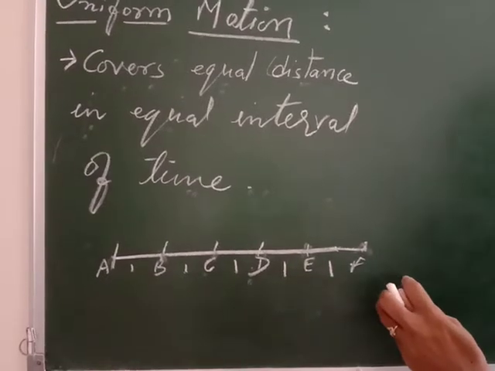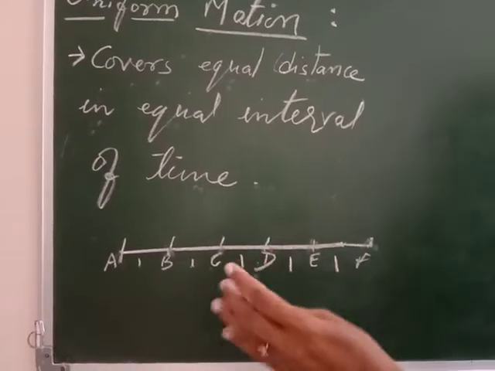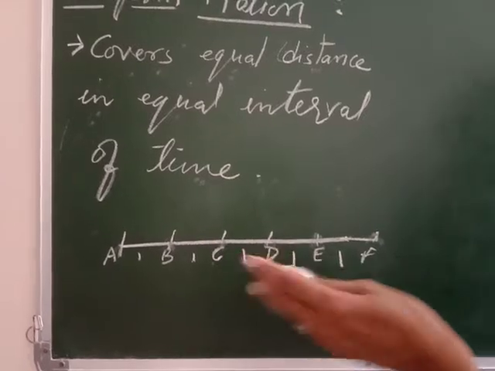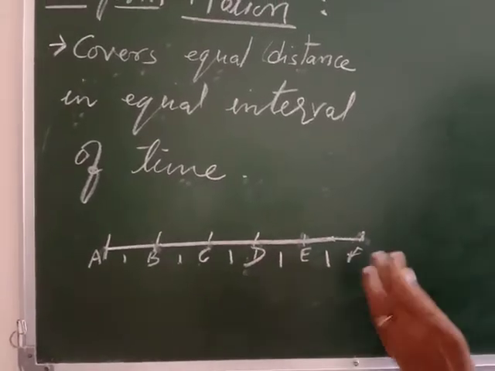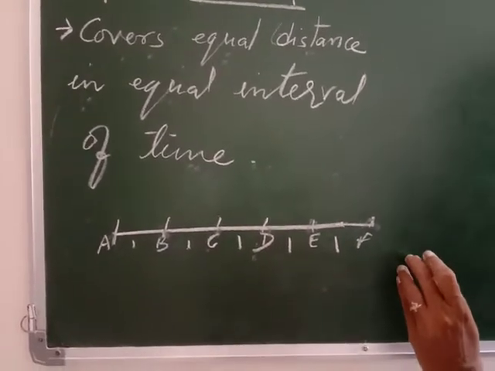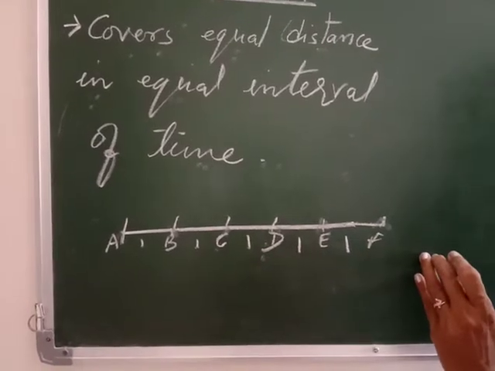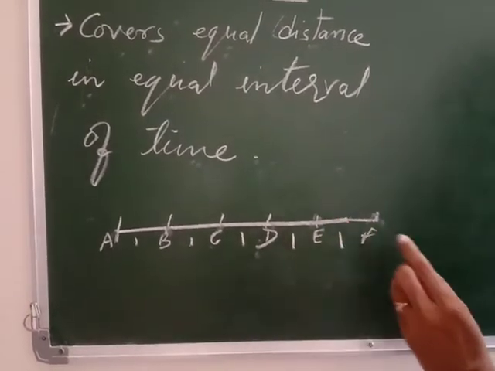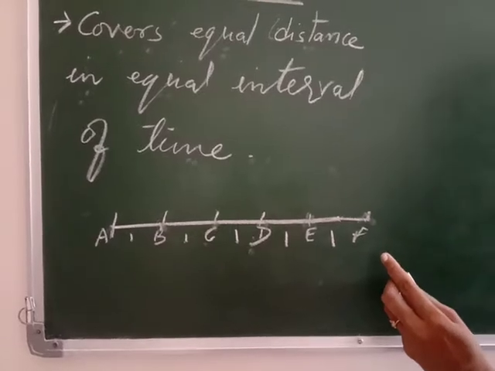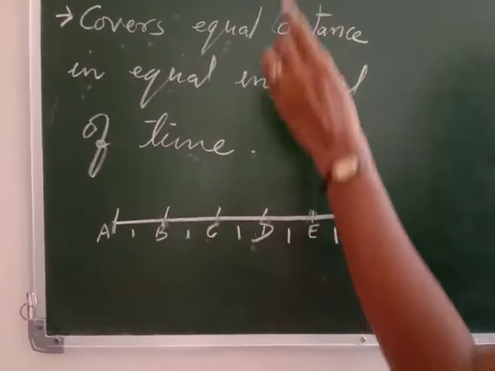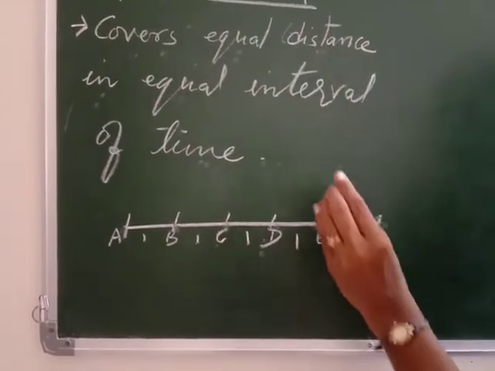You can give examples of uniform motion. For example, a pendulum takes equal time in covering equal distance. If we don't change the speed of a fan, then that is also uniform motion. The earth moving around the sun is also uniform motion. So I think uniform motion and non-uniform motion are clear.